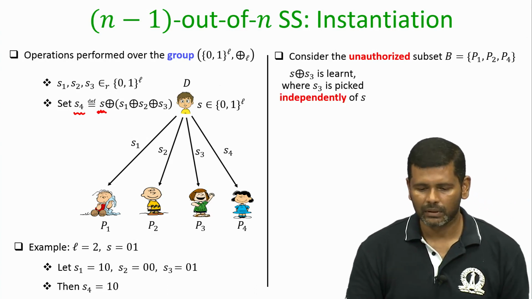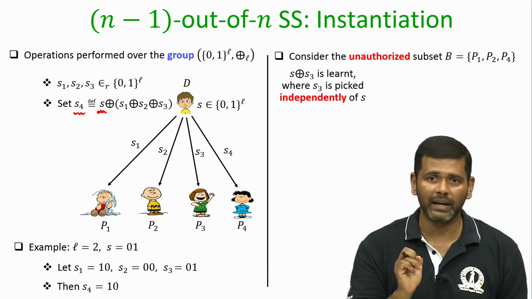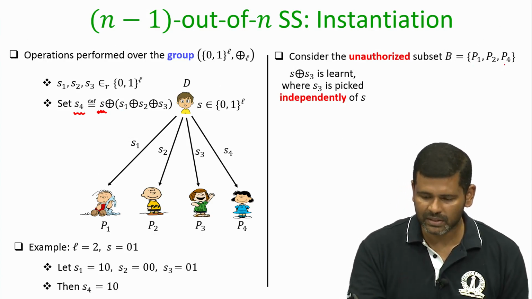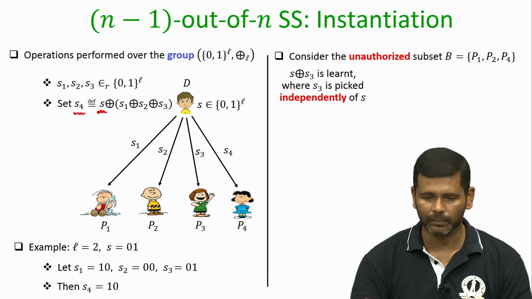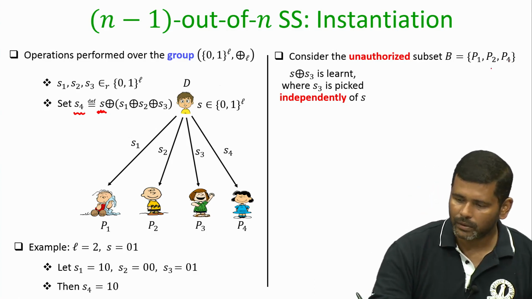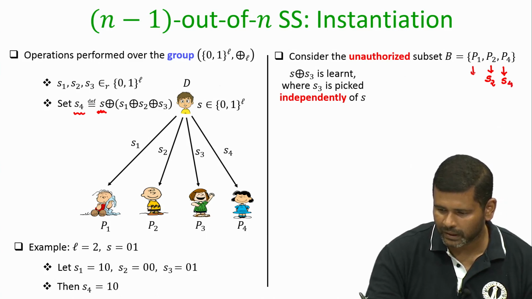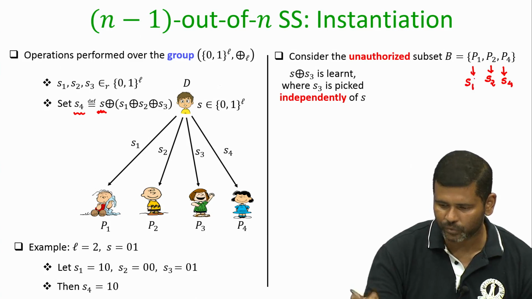It turns out that if I consider an unauthorized subset consisting of n minus 1 parties, say for instance parties number 1, 2, 4, then party 2 has the share S2, party 4 has the share S4, and party 1 has the share S1.